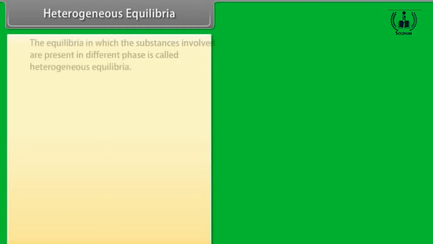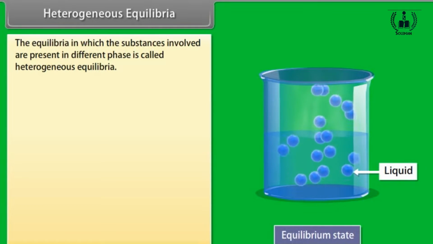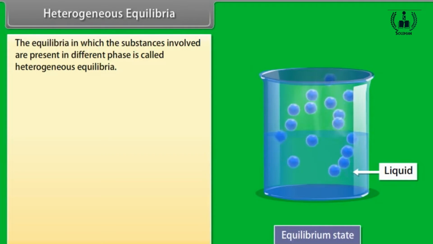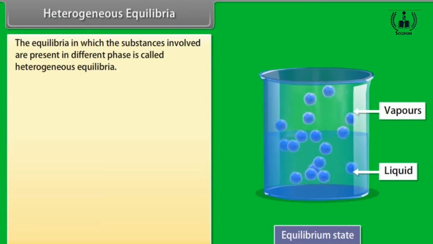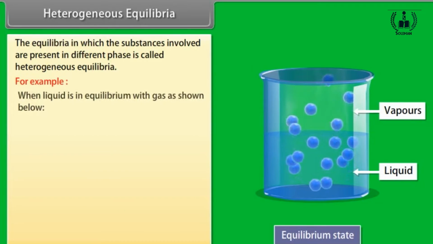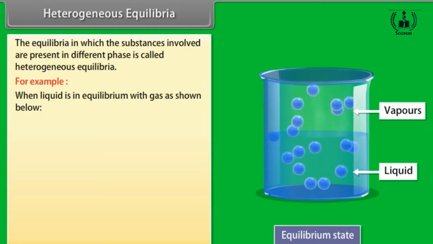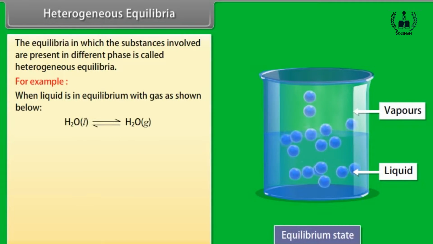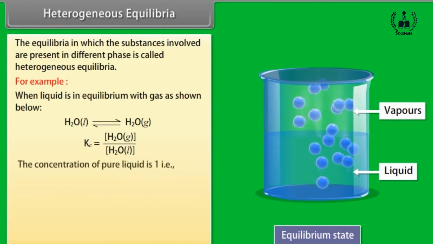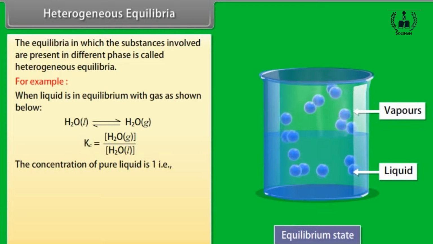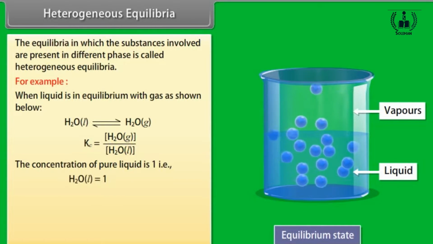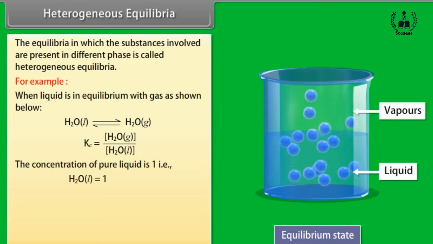Heterogeneous equilibria. The equilibria in which the substances involved are present in different phases is called heterogeneous equilibria. For example, when liquid is in equilibrium with gas as shown below, the equilibrium constant is given by the expression. The concentration of pure liquid is 1, that is, H2O in liquid form is equal to 1. Hence,